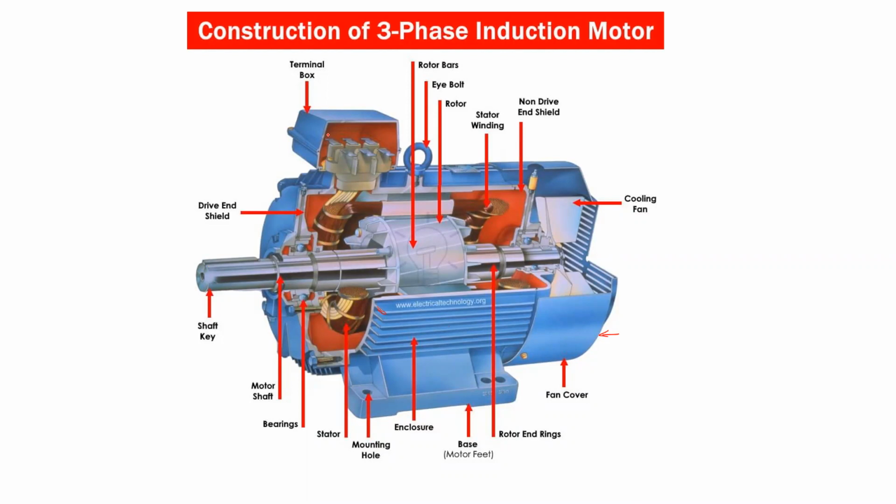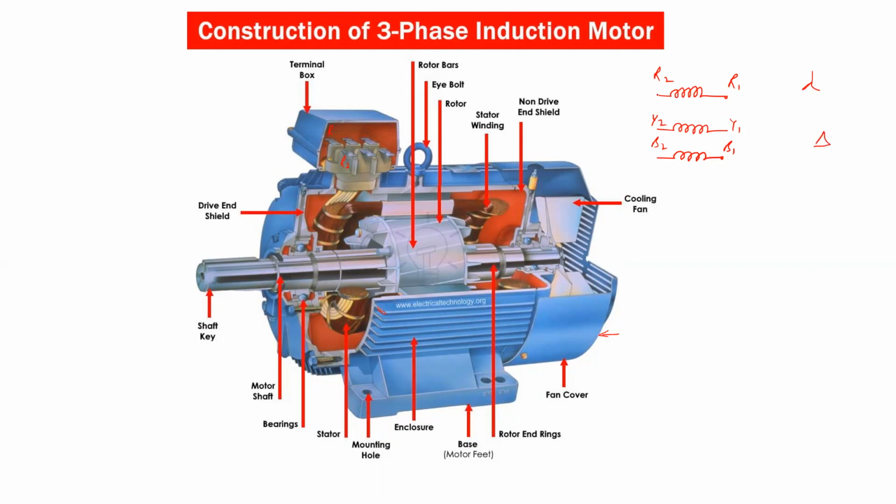The 6 terminals are the starting terminal of phase 1, the R phase, and the end terminal of the R phase, R2, isn't it? Suppose there are three phase windings. So 6 terminals are there. Say this is the 1st phase, this is the 2nd phase, and this is the 3rd phase. The 3-phase stator carries a 3-phase balanced winding, and these phase windings are R1, R2, Y1, Y2, and B1, B2. So either it may be connected in star or it may be connected in delta.